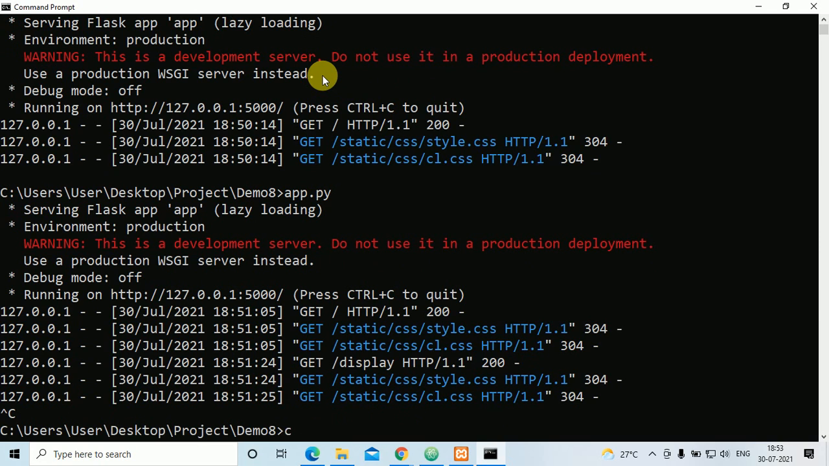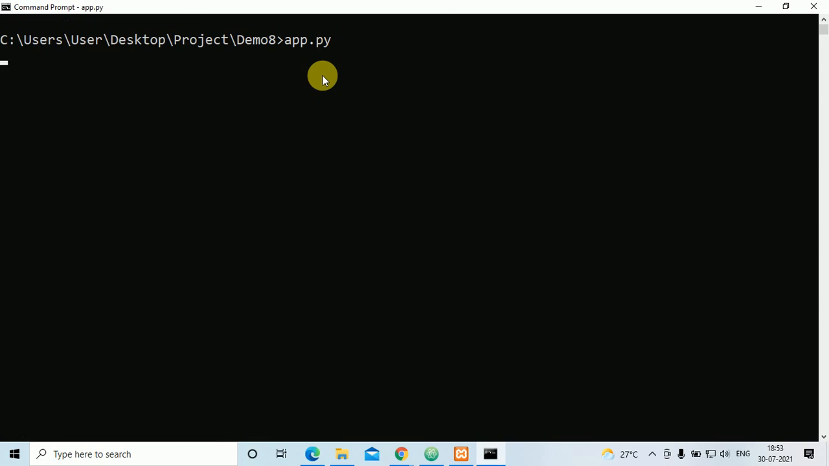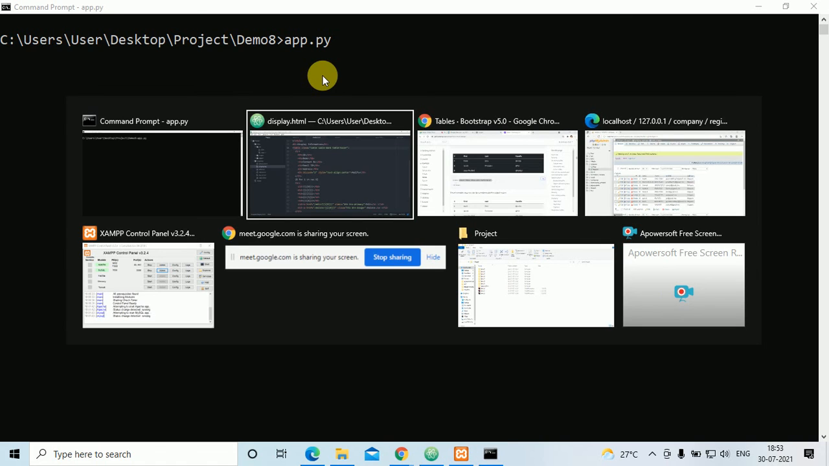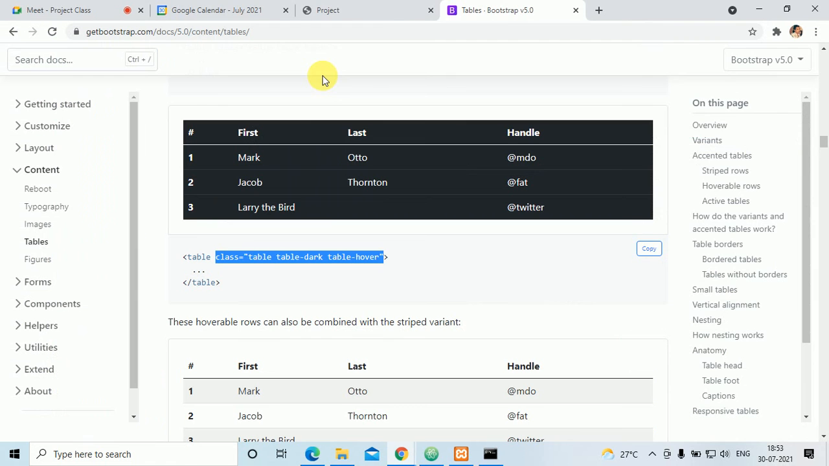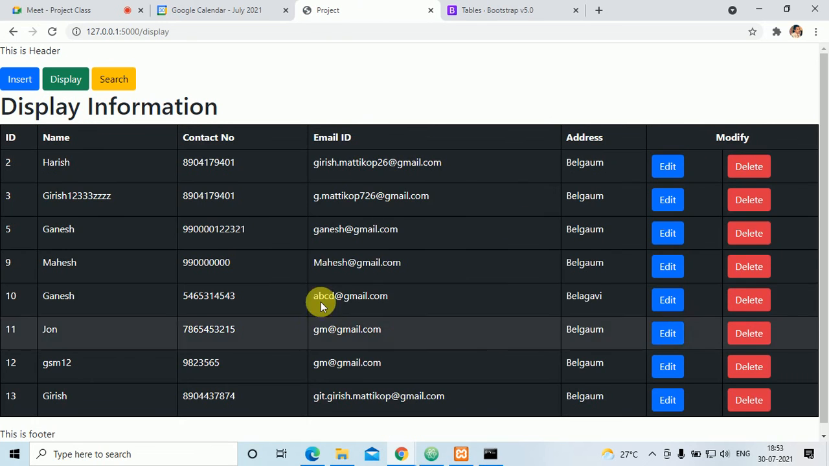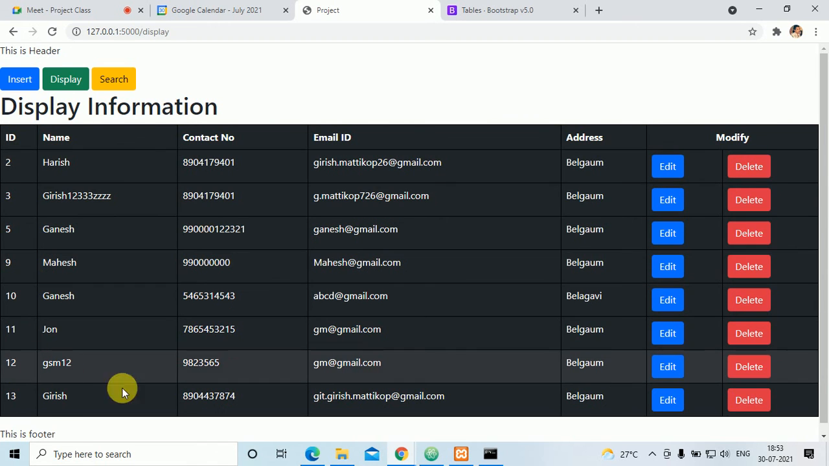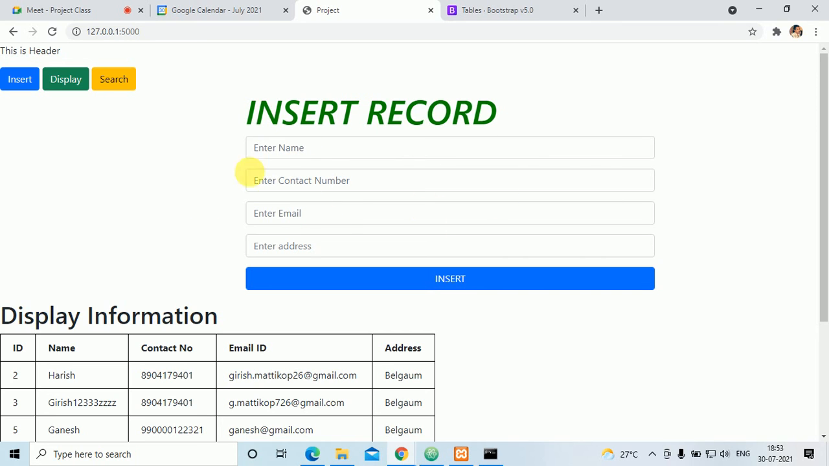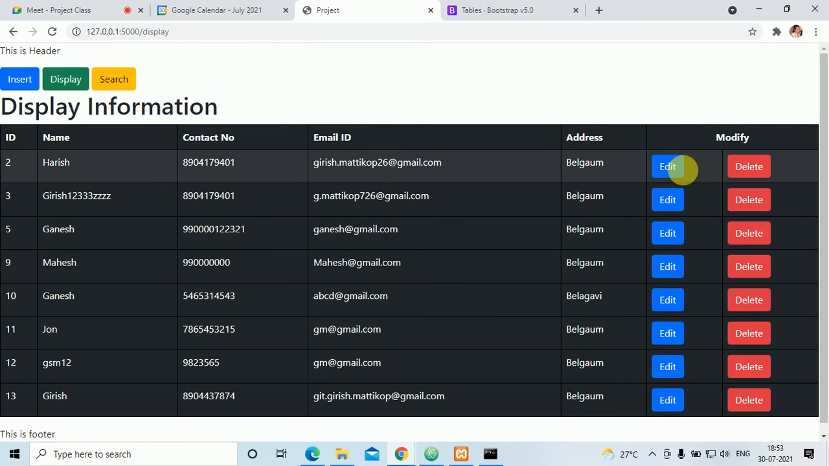Once again I'll go here, clear the screen, and execute it. Once I execute, the URL has been generated. I'll go here. Once I click on display information, that display will be in black like this. Edit is here, delete is here, and all this information is there. It will look in a proper way. If I click on insert, see how insert is looking. If I click on display, see how the display is looking.